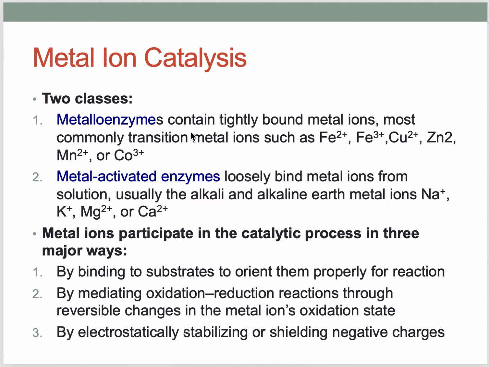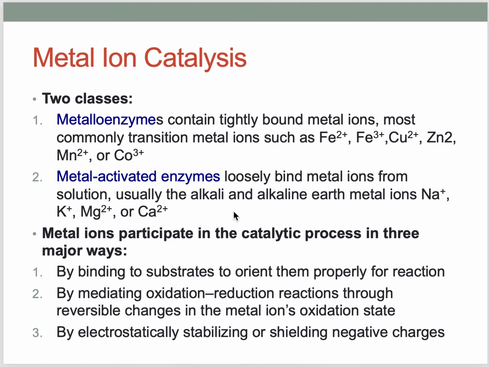Metal enzymes contain tightly bound metal ions, most commonly transition metal ions such as iron 2, iron 3, etc. Metal activated enzymes have loosely bound metal ions from solution, usually alkali and alkaline earth metal ions, sodium, potassium, etc.